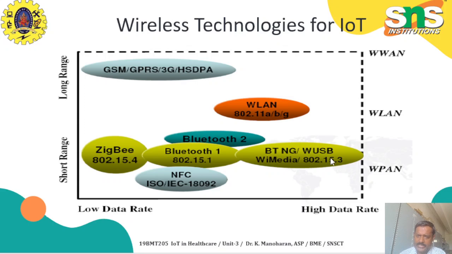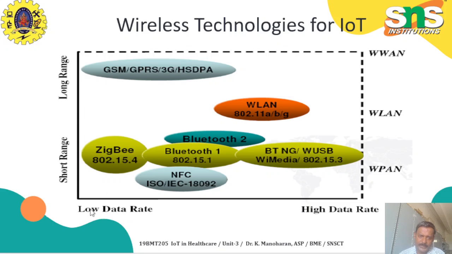With wireless USB and Wi-Fi media, which is 802.15.3, the data rates are very high. Compared with the others, this is the highest data rate in a wireless PAN network. If you go with the wireless LAN, which is 802.11a, 11b or 11g, it has a long range and a medium data rate.